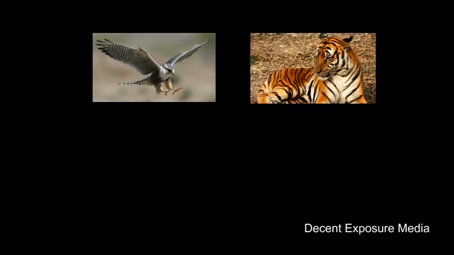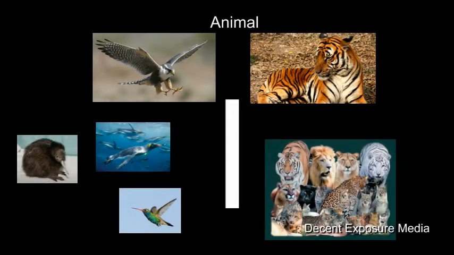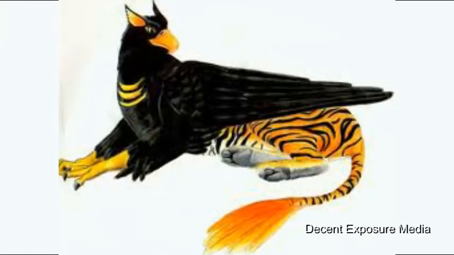But what does the bird have in common with a tiger? Well, it's an animal. But since these two life forms are animals, does it make them the same kind or species of animal? Well, hopefully your answer is no.